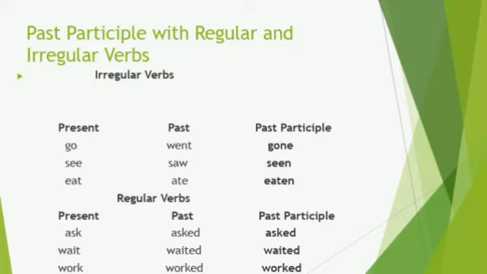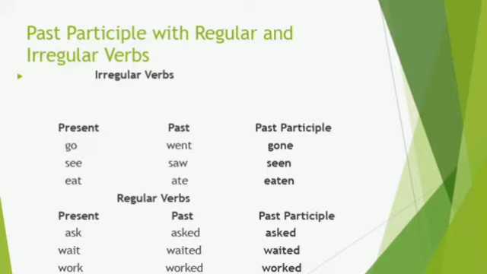In the first column, we have ask, cook, wait, and open that are in present. Now, ask changed to asked in past, that changed to asked in past participle.